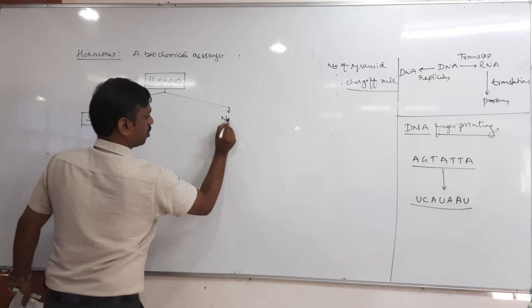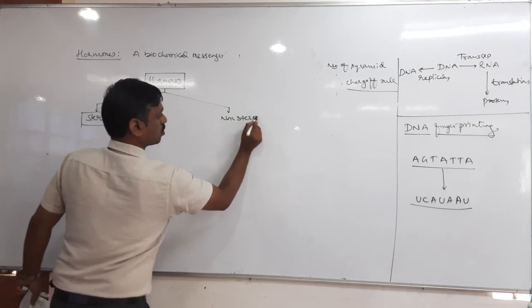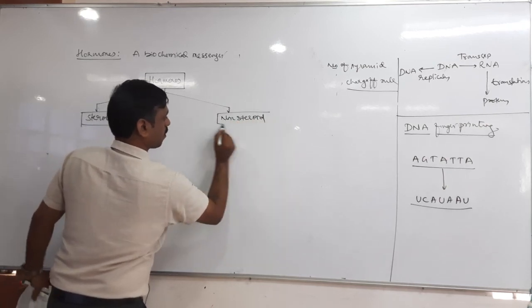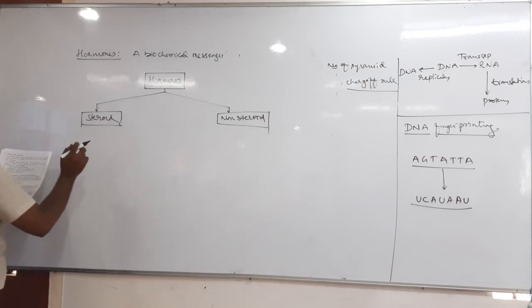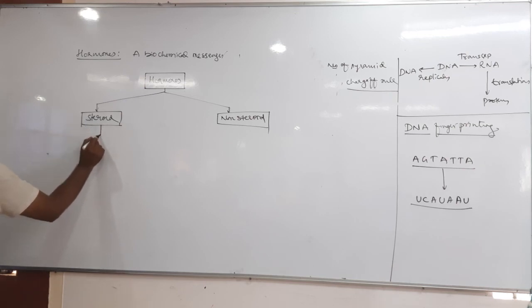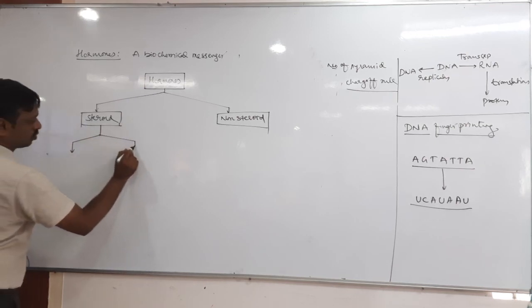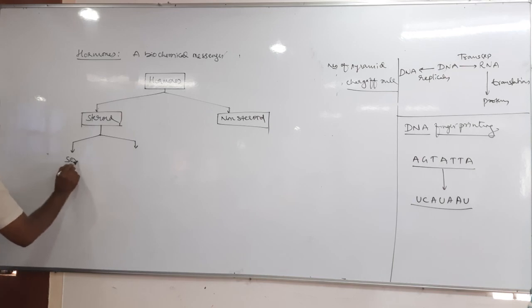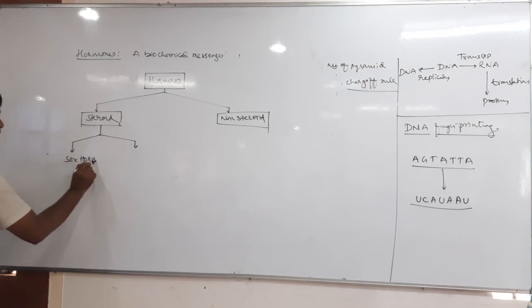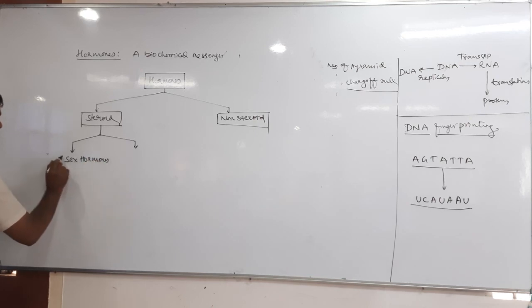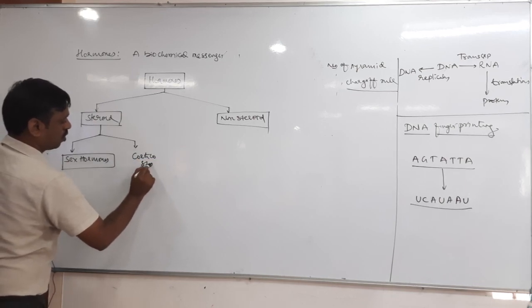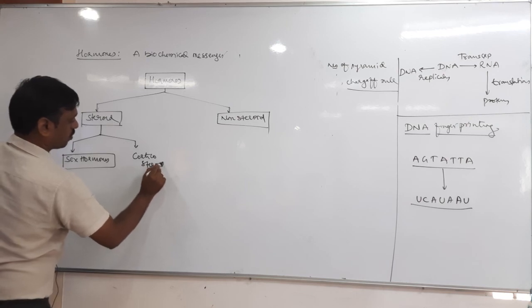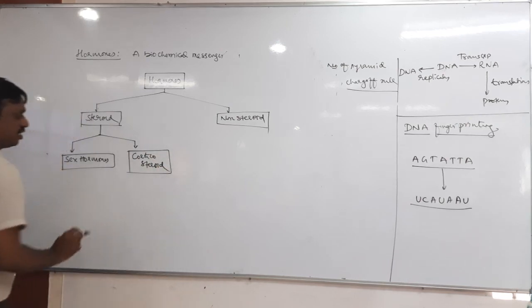Then hormones are steroid hormones and non-steroid hormones. Steroid hormones are further classified into two types: sex hormones and corticosteroids.